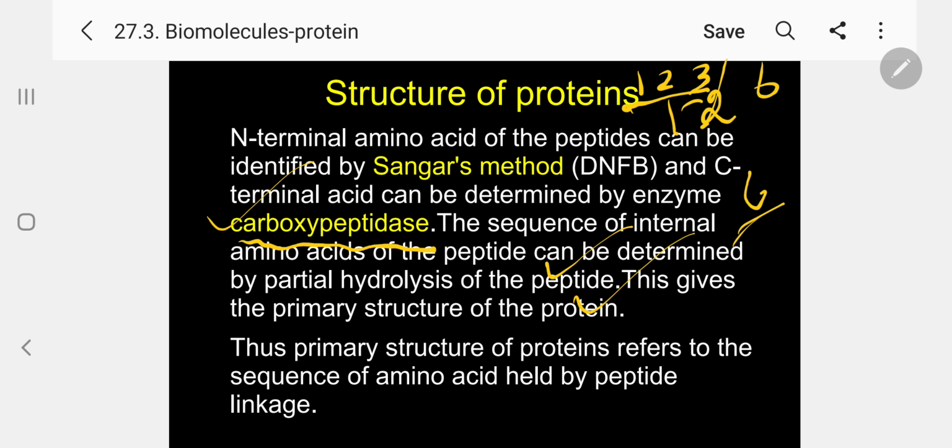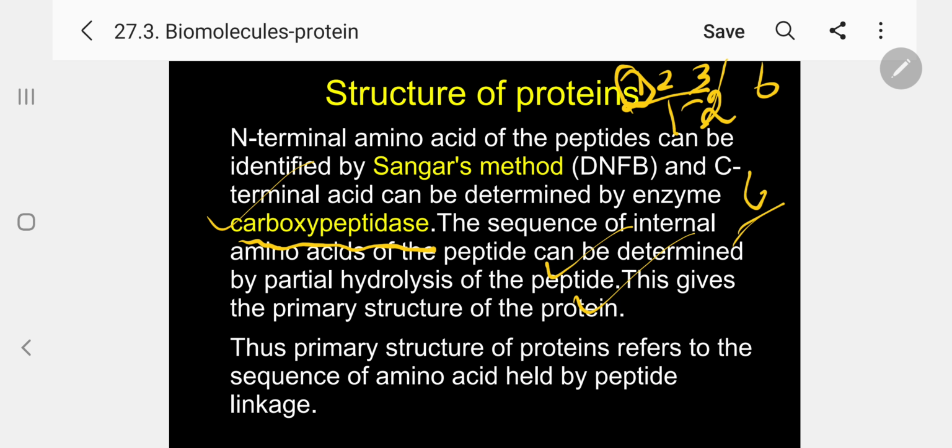So in that case only we have to use carboxypeptidase. That is the Sanger's reagent. When you use Sanger's reagent, only the N-terminal amino acid reacts, and the 2,4-dinitrophenyl group is attached to the NH group. One H will be replaced.